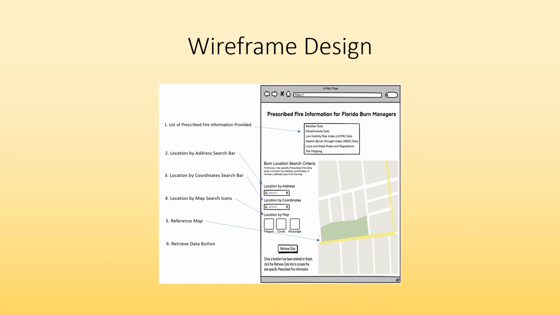Shown here is the home screen for the web portal. On the left-hand side is the query system for finding specific information about an area. Users can use an address, coordinates, or draw on the map and simply hit the Retrieve Data button to find information applicable to that location.